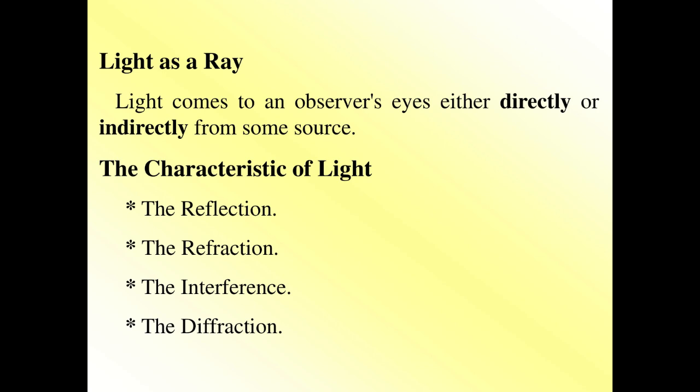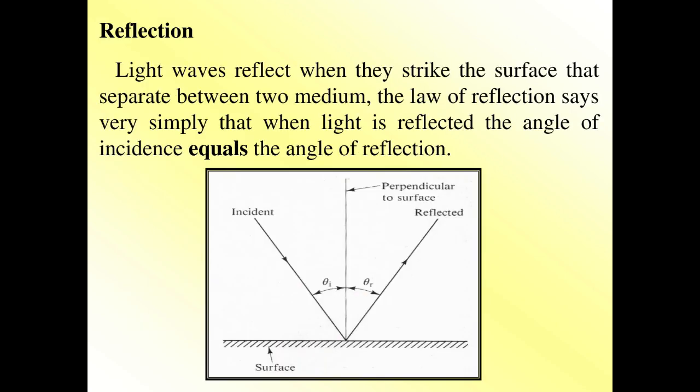Light as a ray. Light comes to an observer's eyes either directly or indirectly from some source. The characteristics of light are reflection, refraction, interference, and diffraction. Reflection: light waves reflect when they strike the surface that separates two media. The law of reflection says very simply that when light is reflected, the angle of incidence equals the angle of reflection, as shown in this photo.